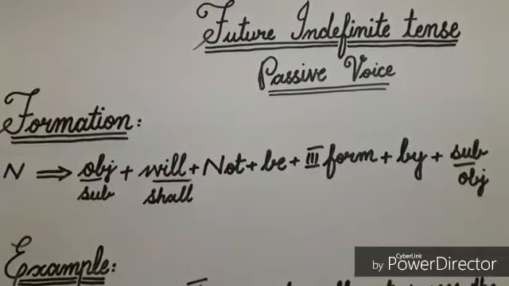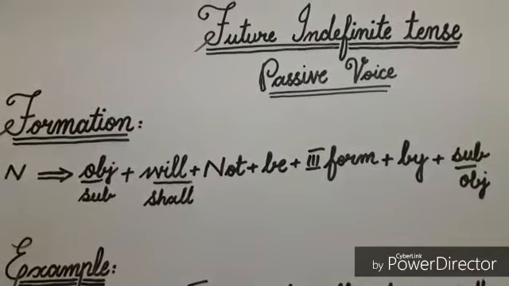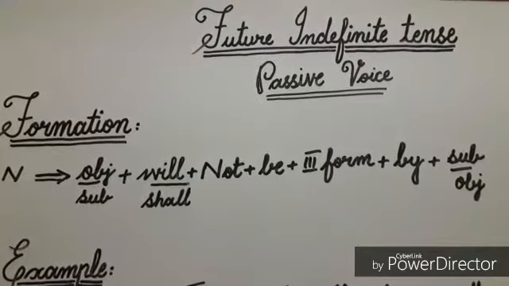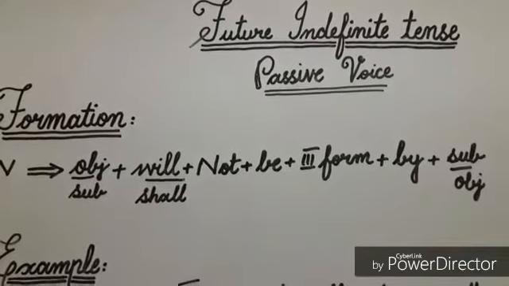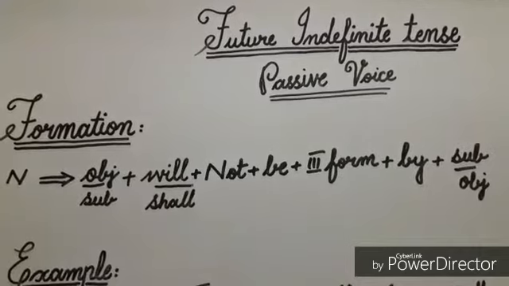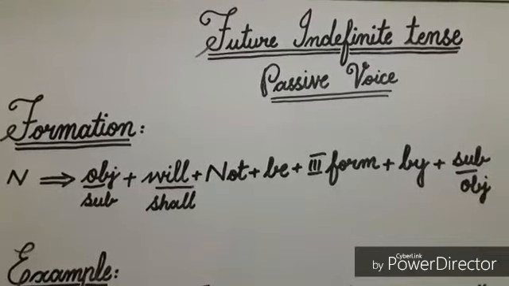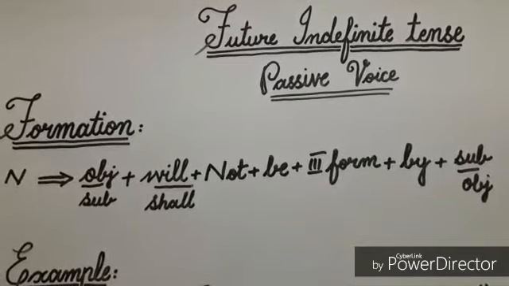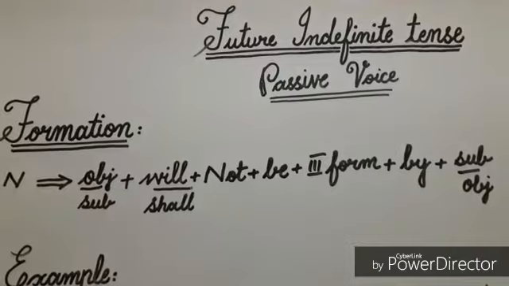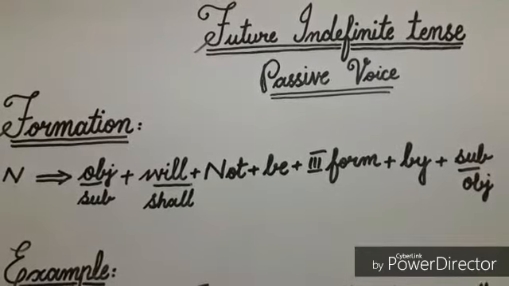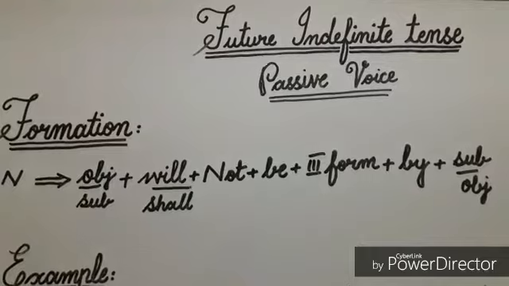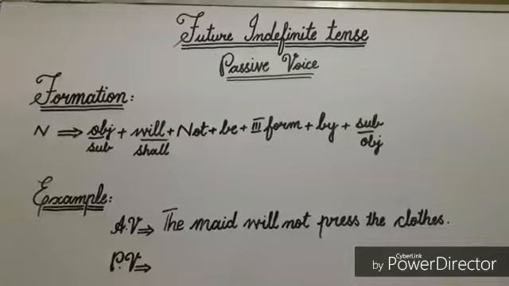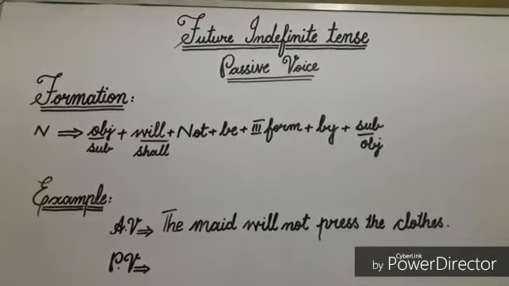For negative sentences, formation is object in subjective condition, helping verb will or shall, not, and then be. You can see that we are inserting not between helping verb will or shall and be. We are not writing not after be. Keep this point in your mind because it is very important. Next to be, third form of verb, preposition by, and then subject in objective condition. Now I'll explain this formation by example.